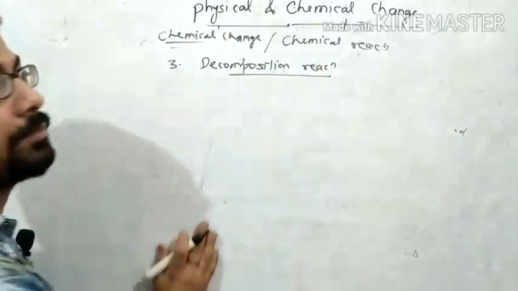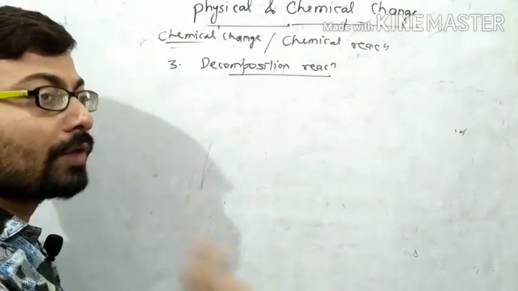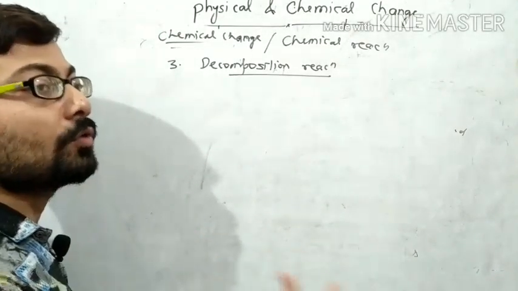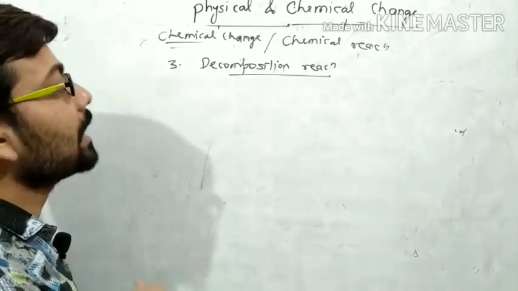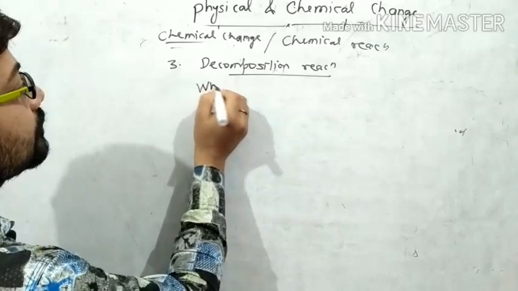So what is decomposition reaction? Actually, decompose means to break. When one substance breaks into two or more than two substances, then this type of reaction is called decomposition reaction.